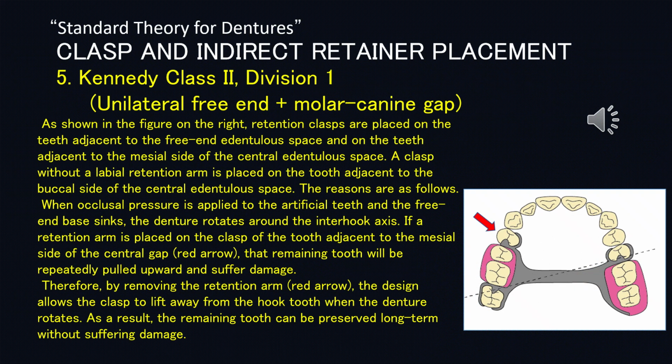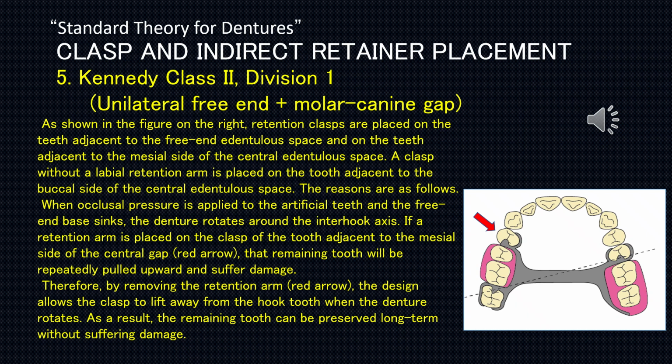5. Kennedy Class 2, Division 1. Unilateral free end plus molar canine gap. As shown in the figure on the right, retention clasps are placed on the teeth adjacent to the free end edentulous space and on the teeth adjacent to the mesial side of the central edentulous space. A clasp without a labial retention arm is placed on the tooth adjacent to the buccal side of the central edentulous space. The reasons are as follows.